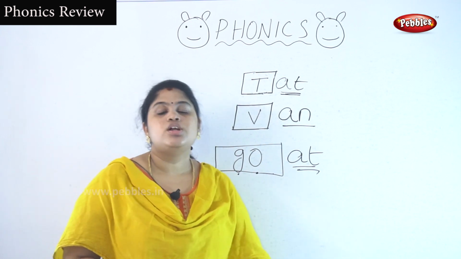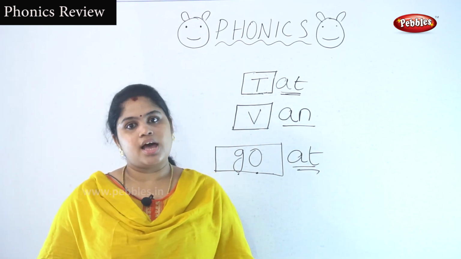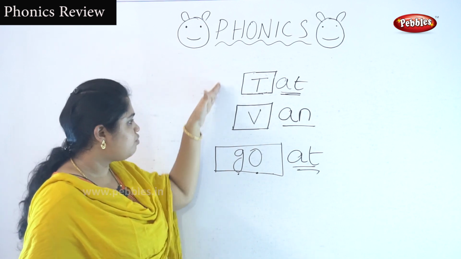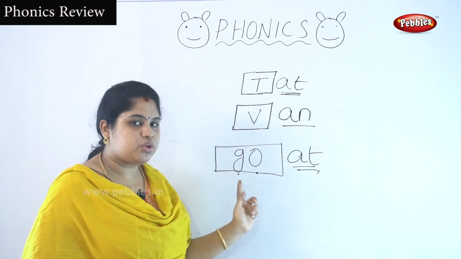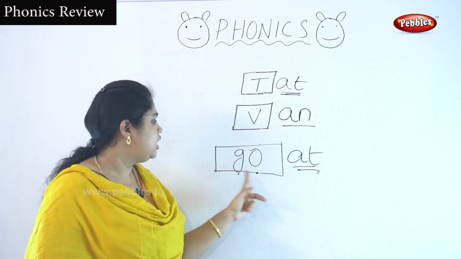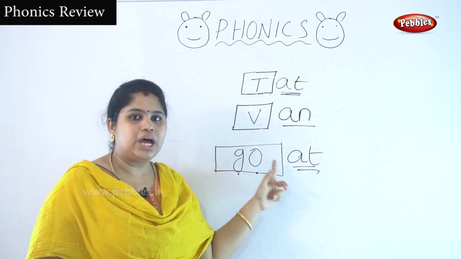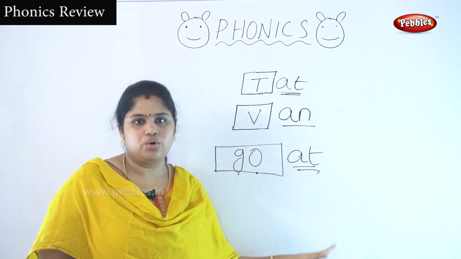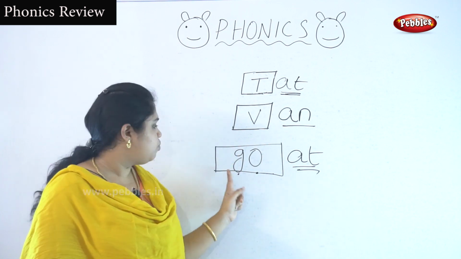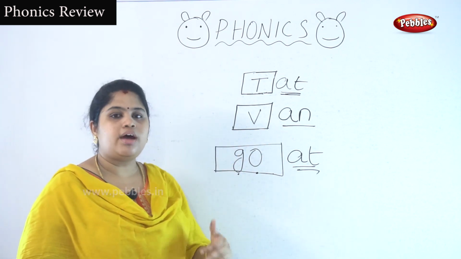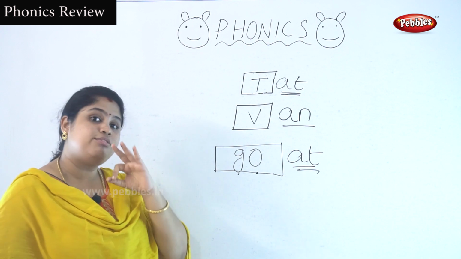The sound of two-letter word A and T is at. Now, so far we have seen only three-letter words. Now I am introducing the four-letter word G, O. Go, at, goat. This is a four-letter word, isn't it? 1, 2, 3, 4. Now I am going to introduce the five-letter word.